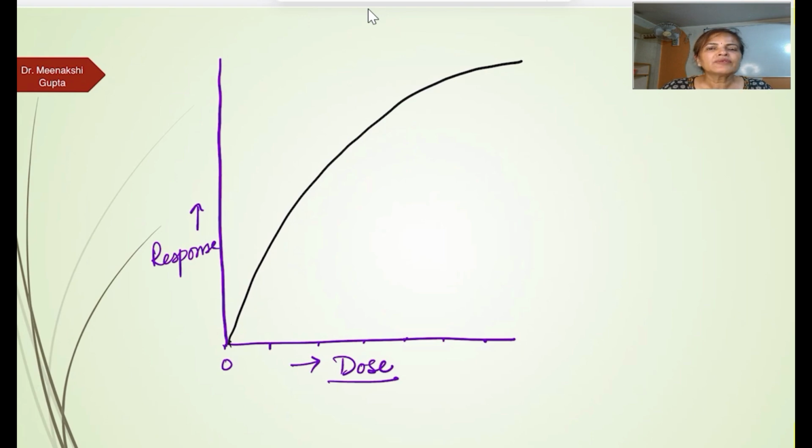So we are giving different doses to a single individual or to an isolated tissue, and we are going to draw the response. We will see the response. It keeps on increasing until there is a stage when a further increase in the dose is not going to make any change in the response. That is called the maximum response, and the dose which produces this maximum response is the maximum dose.